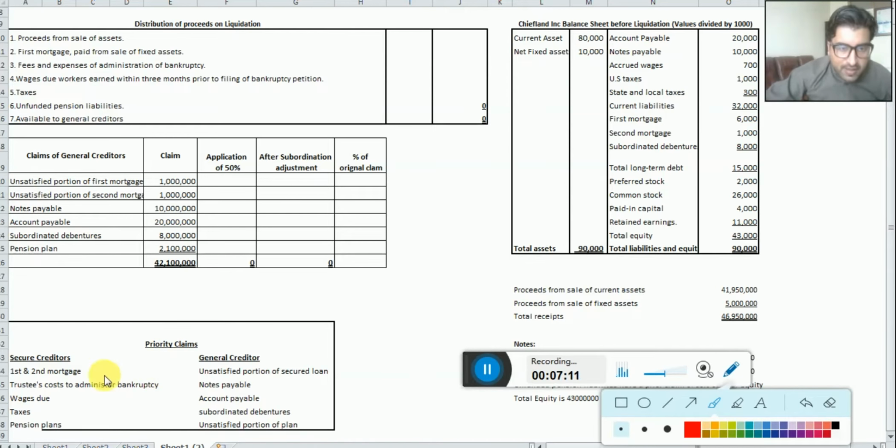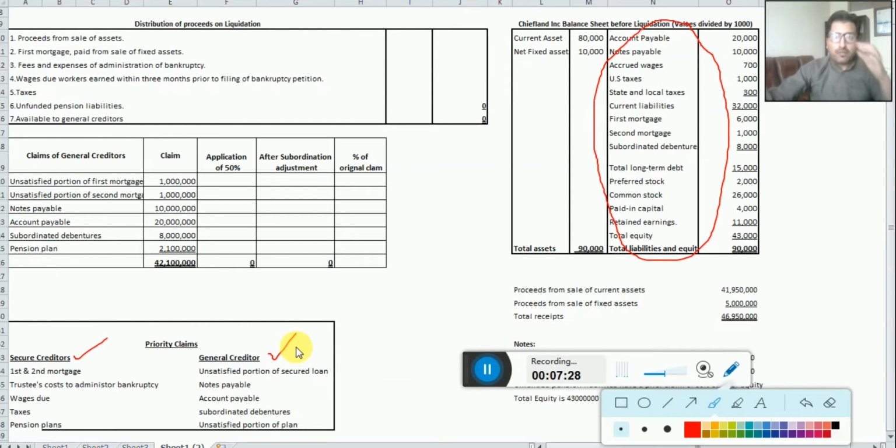In this table, all the creditors, all the individuals who provided loans to fund the company, we divide them into two groups. One is called secure creditors and the other general creditors. So dear students, secure creditors are those creditors whose claims are satisfied first. Once the secure creditors' claims are not satisfied, then we are not giving to general creditors.